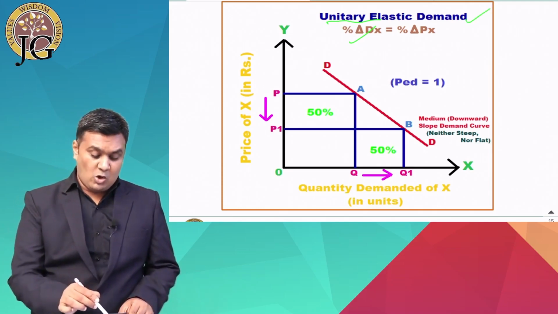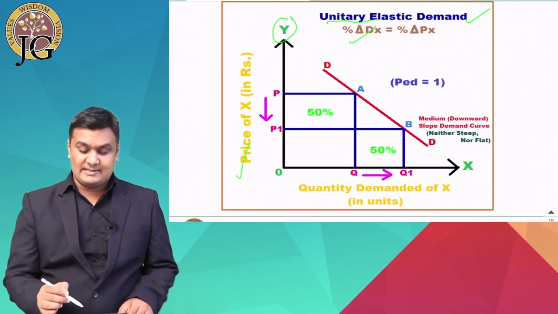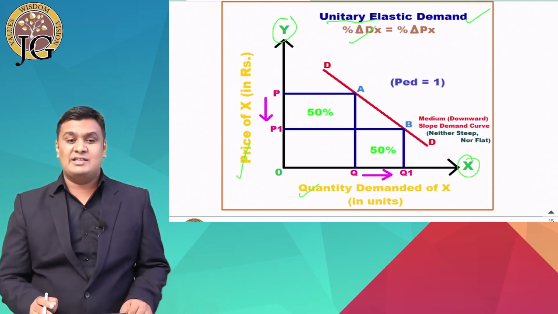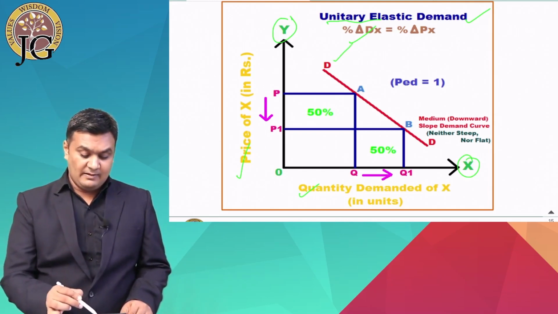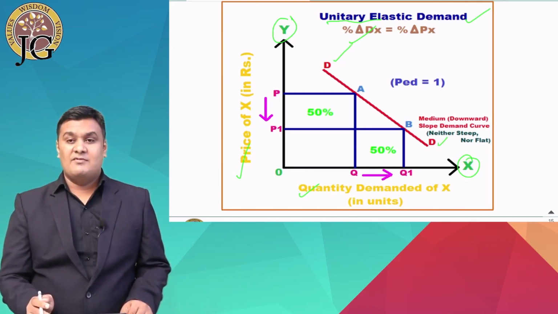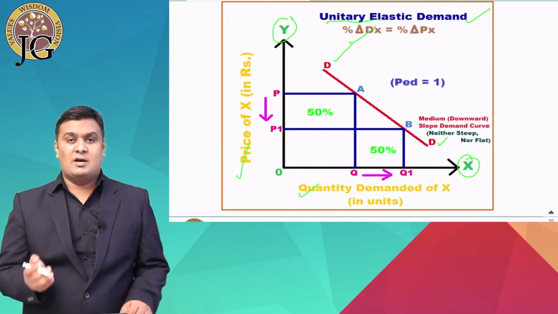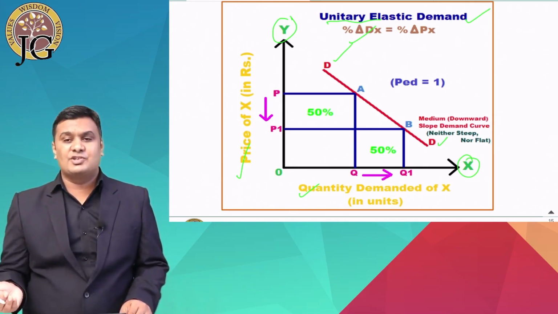Again here on the y-axis we represented price, and on the x-axis we have represented quantity demanded of X in units. DD is our demand curve which shows a downward slope, which indicates that price and demand have an inverse relationship.